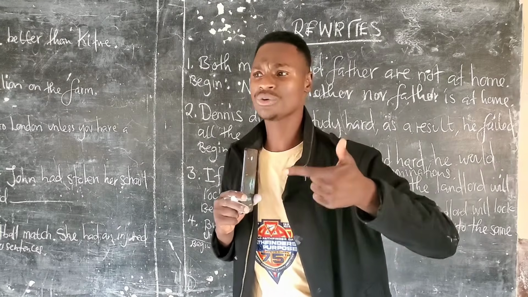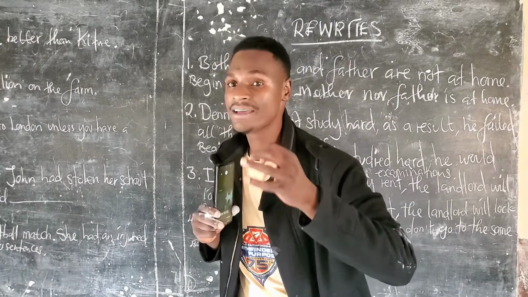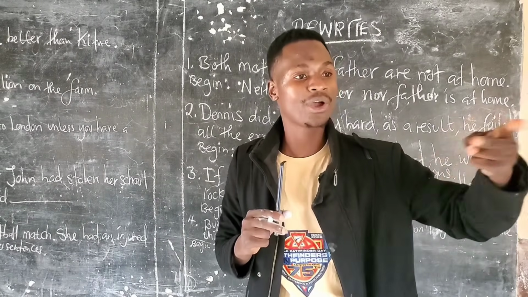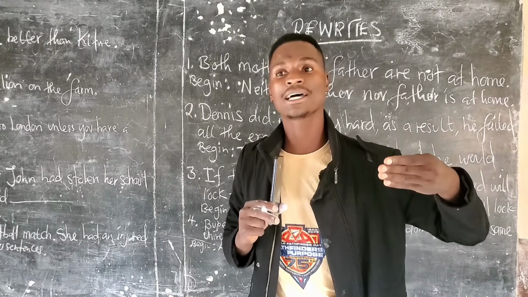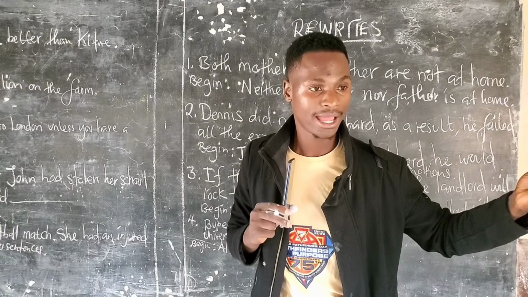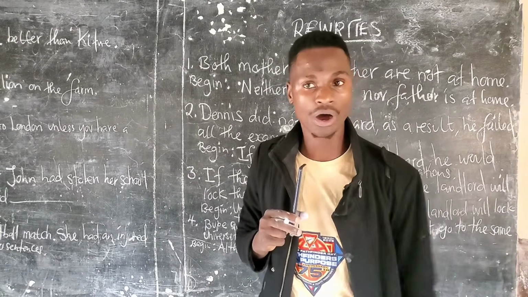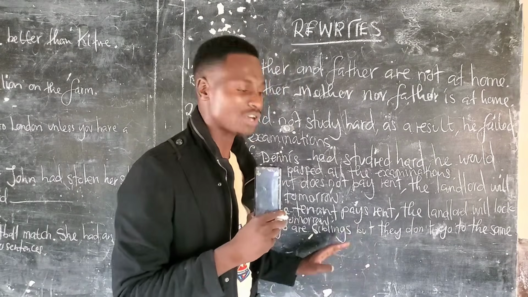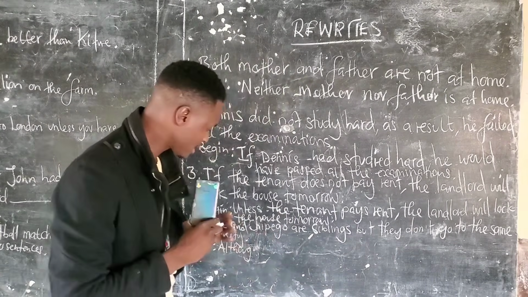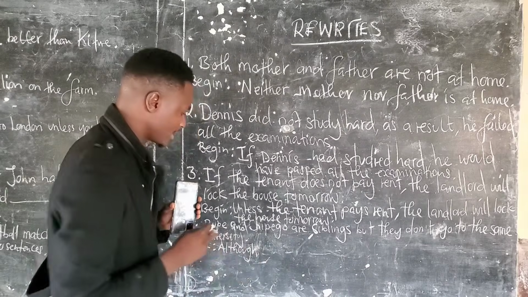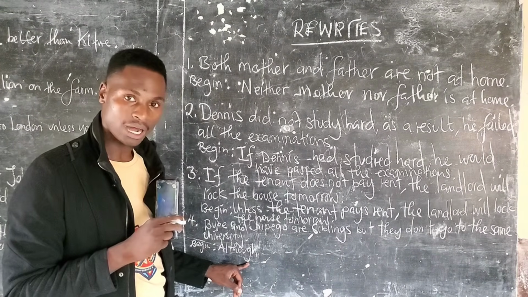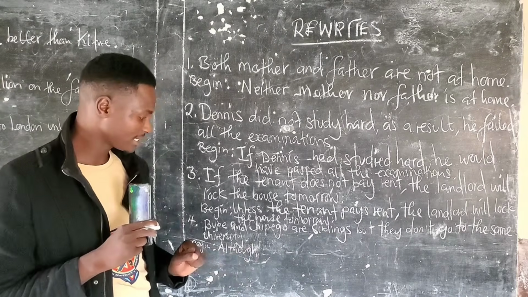You can also use nevertheless. You can also use no matter how, no matter when, no matter who, no matter where. No matter. All these are structures of what? Contrast. Are we together? Structures of what? Contrast. But here, we're using although. Now let me just tell you something.